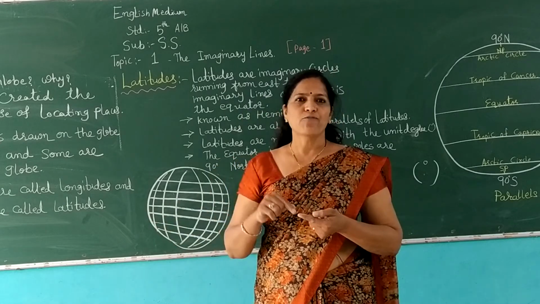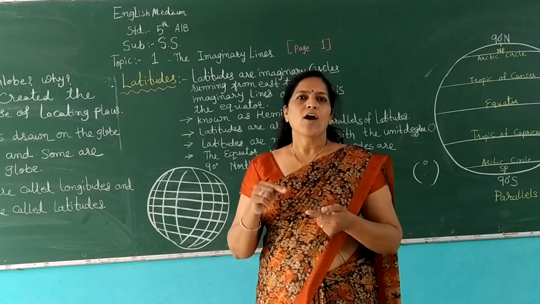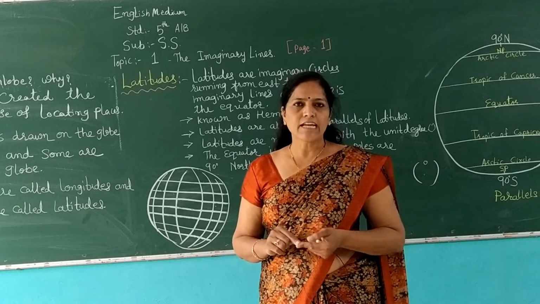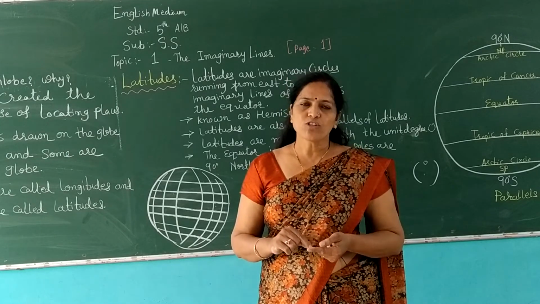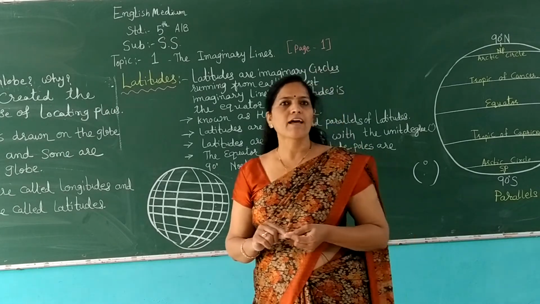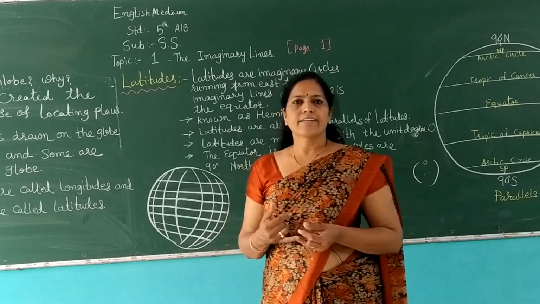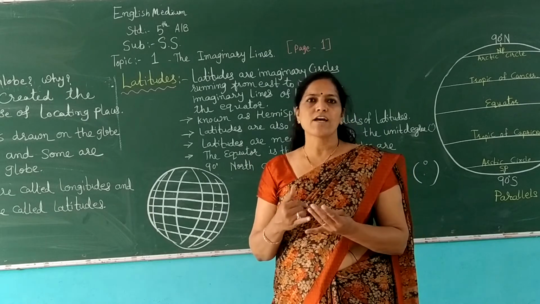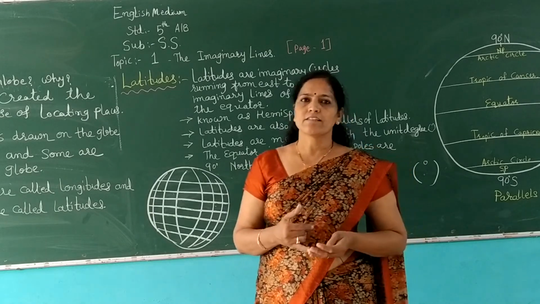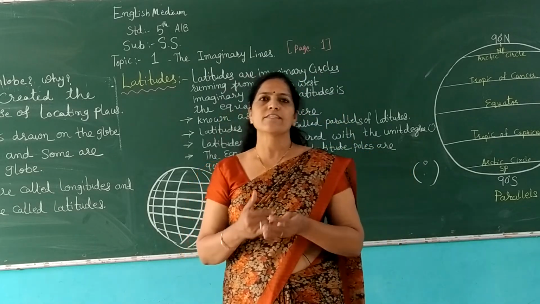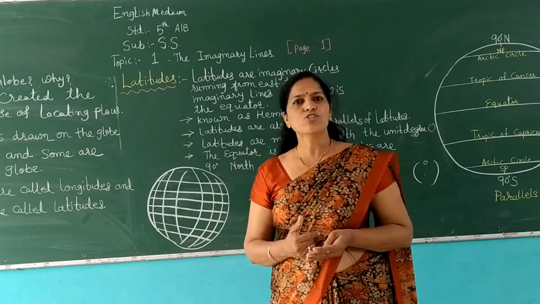Asia, Africa, Europe, Australia, Antarctica, South America and North America. These are the continents. And Arctic Ocean, Atlantic Ocean, Pacific Ocean, Southern Ocean and Indian Ocean. These 5 are the oceans.